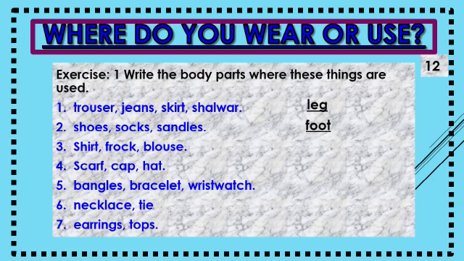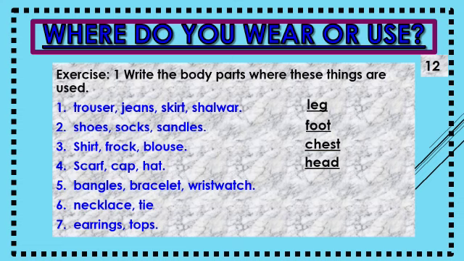Number 3, shirt, frocks, blouse. The answer is chest. Number 4, scarf, cap and hat. What is the answer? The answer is head. Number 5, bangles, bracelet, wristwatch.